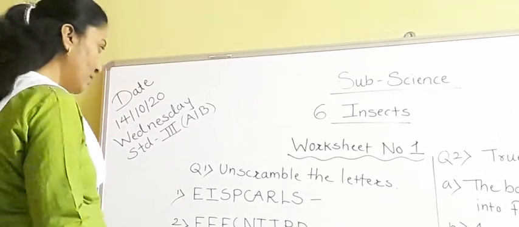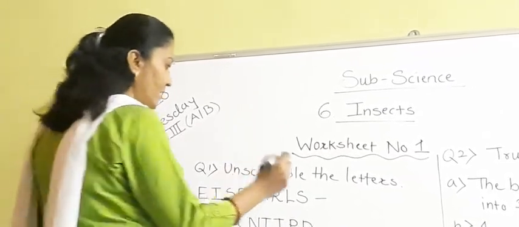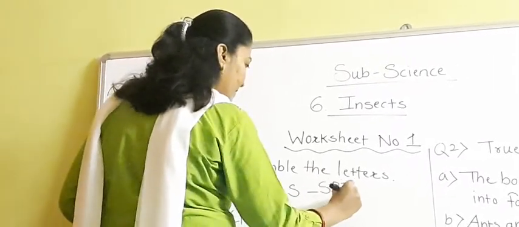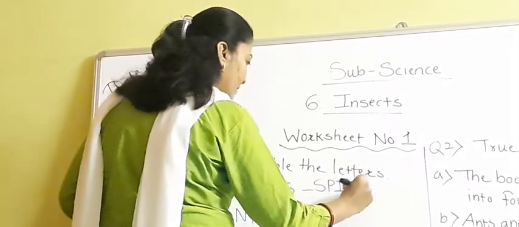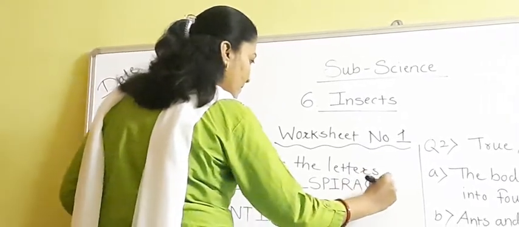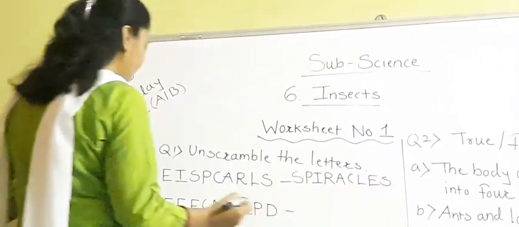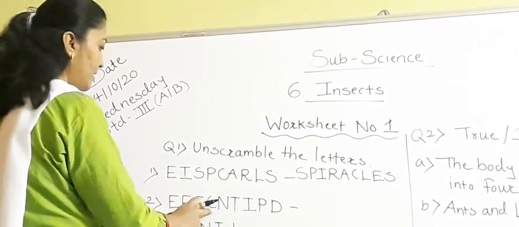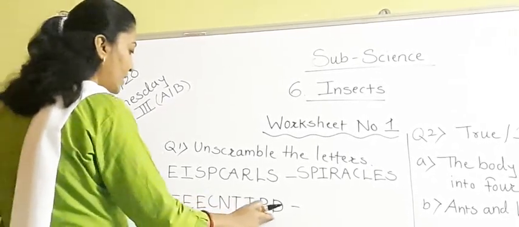EISPCARLS. So the first word is spiracles. Spiracles. Then double E, centiped.